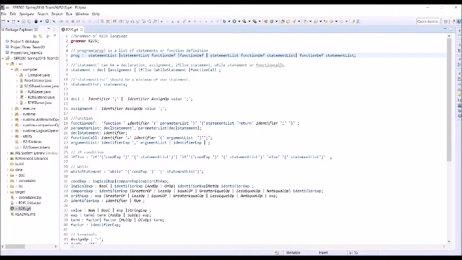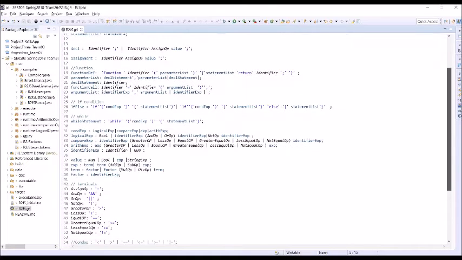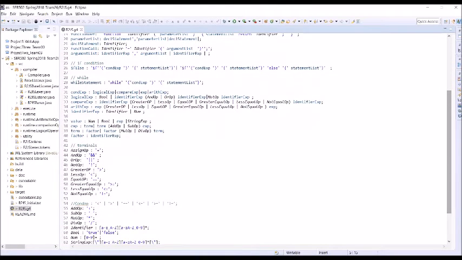And here you can see the if-else statement, and here is the while statement which takes some condition expression, and then the statement list. And basically you can see the condition expression, the logical expression, and here are the terminal values for all of the nodes.